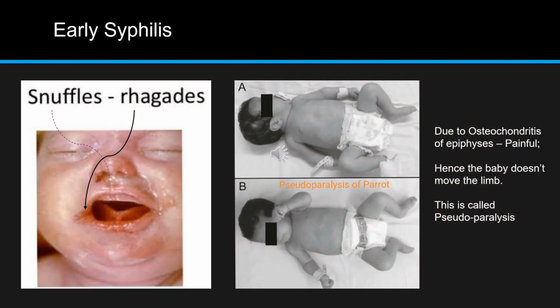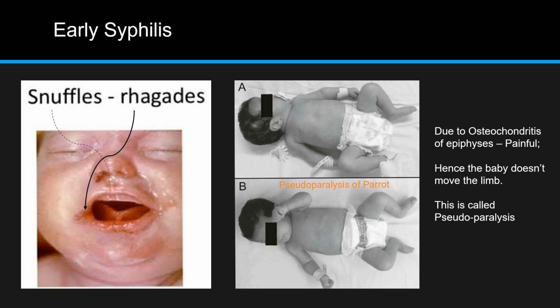So let's see the first findings of early syphilis. On the left side you can see a baby showing some discharge through his nose and some reddish lesions on his angle of mouth. That discharge is known as snuffles, that is basically rhinitis. And that angular lesion, some crack or fissure type lesion on his angle of mouth, is known as Rhagades. So these are findings of early syphilis. Rhagades can be seen in late syphilis as well, but specifically snuffles and these things are related to early syphilis.